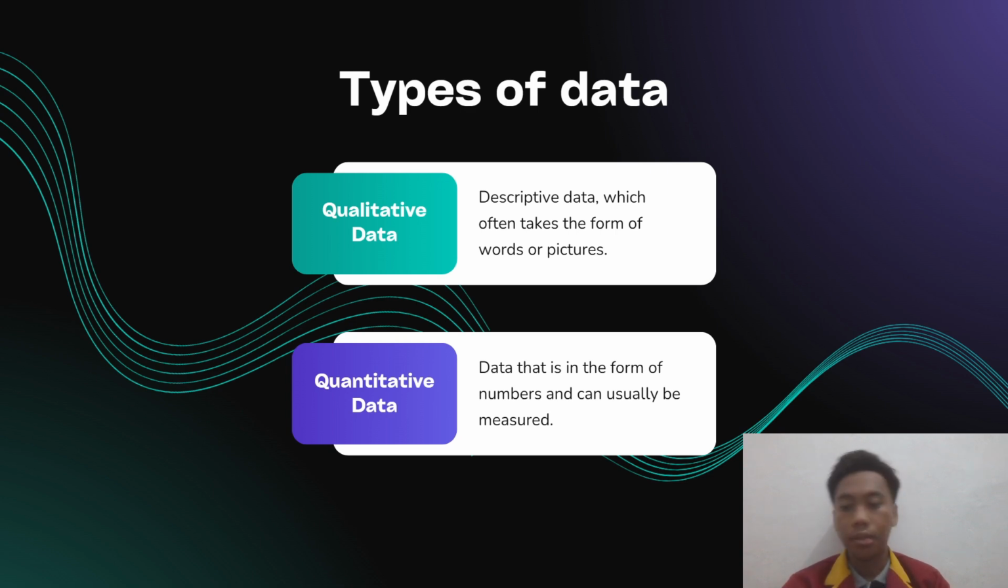Examples of qualitative data are interviews, observation notes, or impressions of a product. And the second is quantitative data. Data that's in the form of numbers and can usually be measured. Quantitative data allows for statistical analysis and can be expressed in the form of tables, graphs, or percentages. Examples of quantitative data are height, number of cells, or test score results.